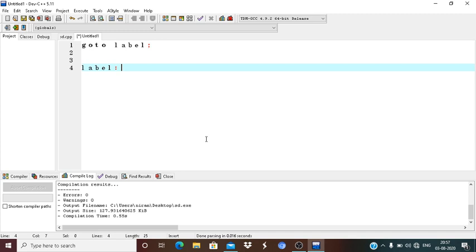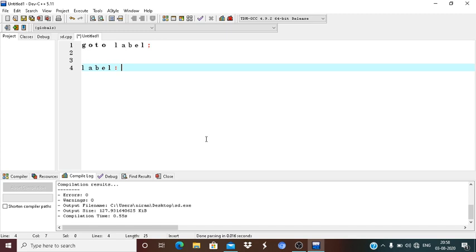Because with goto, it is very difficult for the programmer to trace the flow of control when you use this goto statement, and it leads to hard debugging and testing problems. So the flow of control of the program is difficult for a programmer to understand.